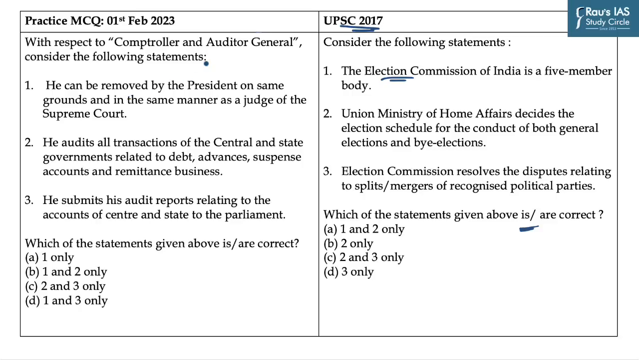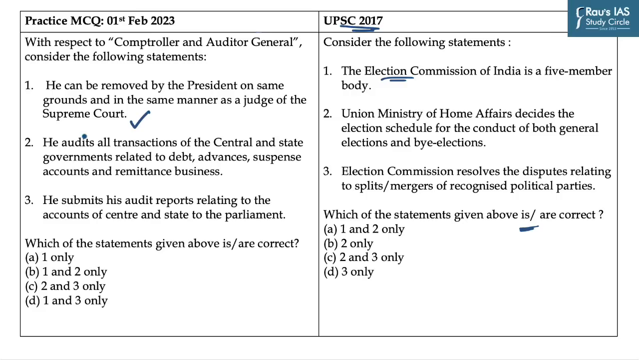The first statement says, he can be removed by the President on the same grounds and in the same manner as a Judge of the Supreme Court. It is a correct statement. The CAG can be removed by the President on the basis of a resolution passed to that effect by both Houses of Parliament with special majority. You should remember this particular fact that special majority is required for the removal of CAG from his office. And there are two grounds on which he can be removed: one is proved misbehavior and the second one is incapacity. So this statement is correct.